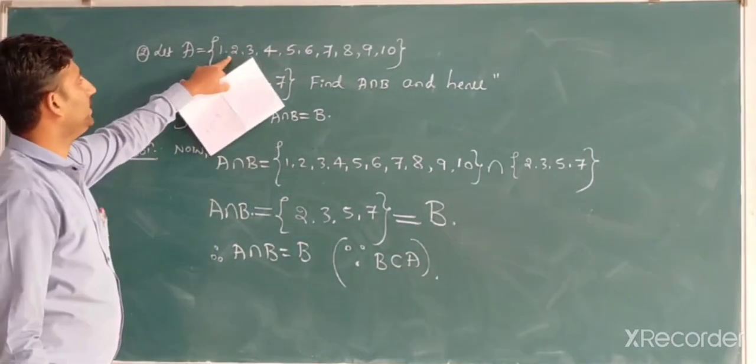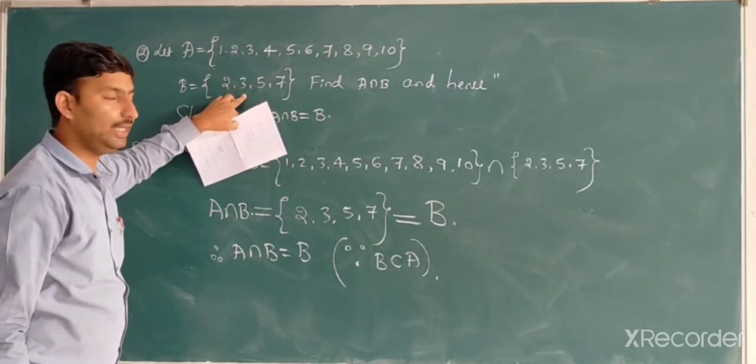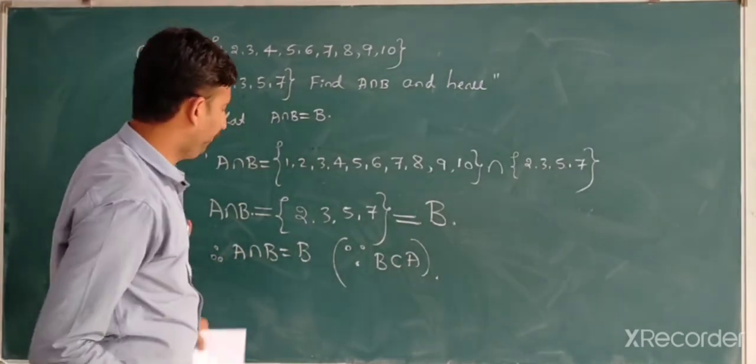B is the smaller set, A is the bigger set. B is a subset of A means every element of B is also an element of A. Therefore, B is a subset of A.